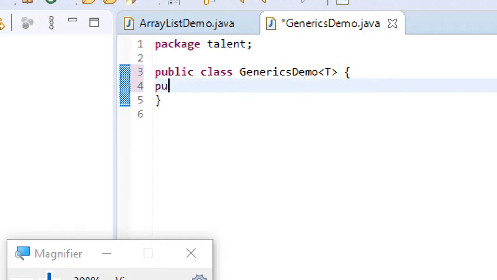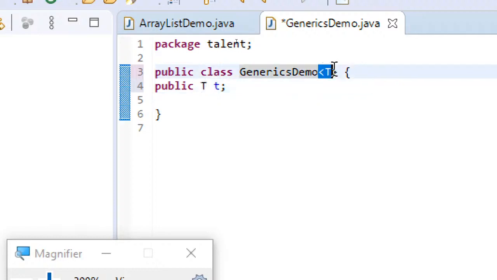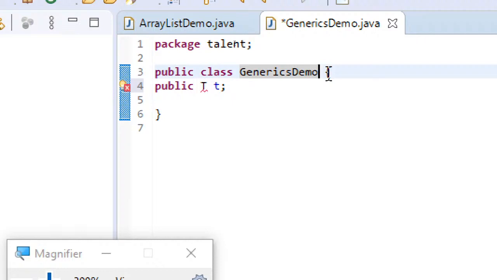Anyway, let's get into this. So public capital T, small t, something like this I'm just writing. Here you can see this T is nothing but the type. Generally, if I don't represent this, is it allowed? I'll just show you. Obviously you can see it will raise an error, because if I don't specify that within the angular brackets across the class name, it will not be understood that it is a type.